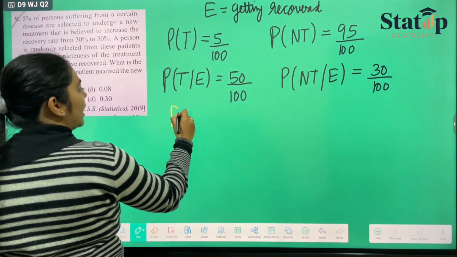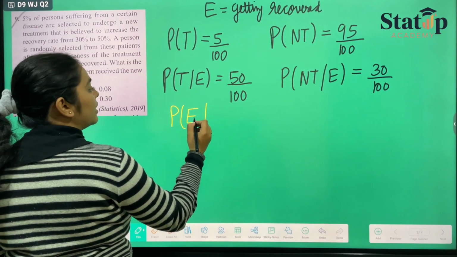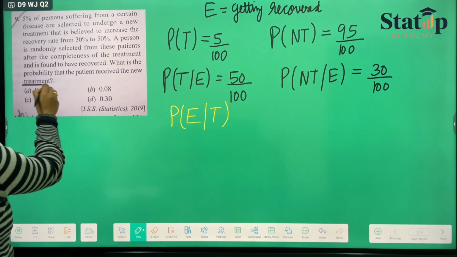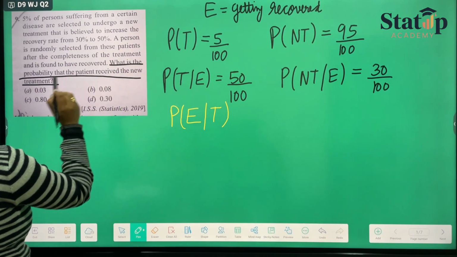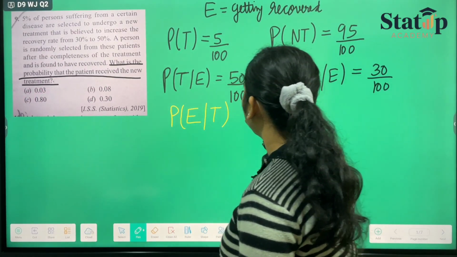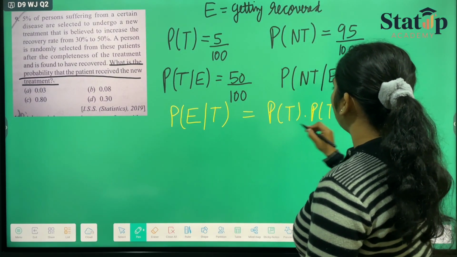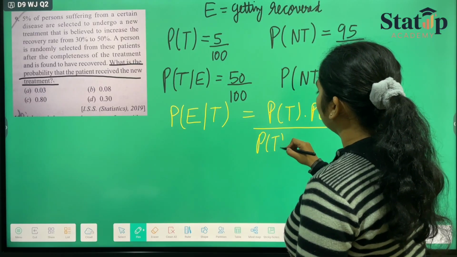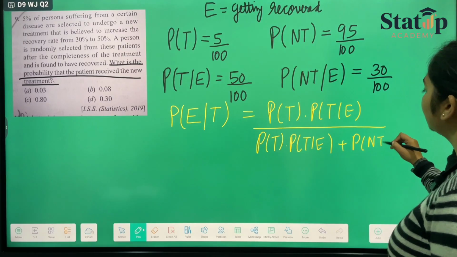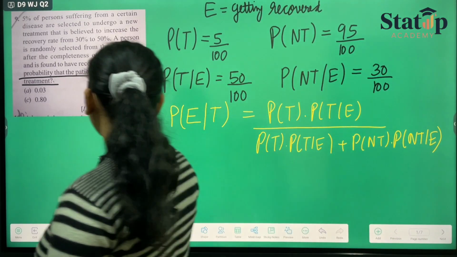And they have asked that we have taken out one person who has recovered. That means E is there, and tell us the probability that the person has recovered from the treatment. Here they have asked: what is the probability that the patient recovered, received the new treatment? So it will be nothing but probability of T into probability of E given T upon probability of T into probability of E given T plus probability of NT into probability of E given NT.